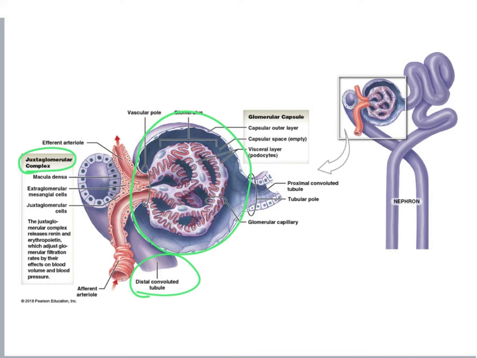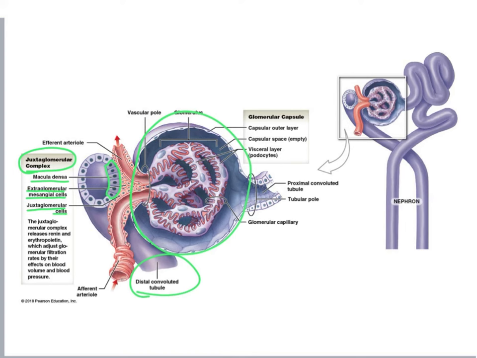And the cells present in this Juxtaglomerular Complex are very important, and they aid in the process of measuring substances and blood pressure. So, making this Juxtaglomerular Complex, we have the macula densa cells, the juxtaglomerular cells, and the extraglomerular mesangial cells. The macula densa cells are found in the distal convoluted tubule, right next to the afferent arteriole.